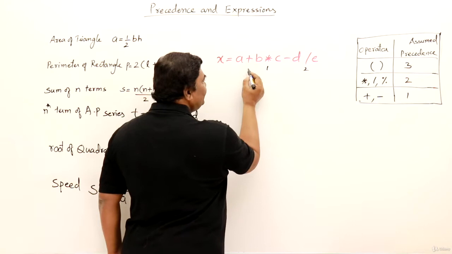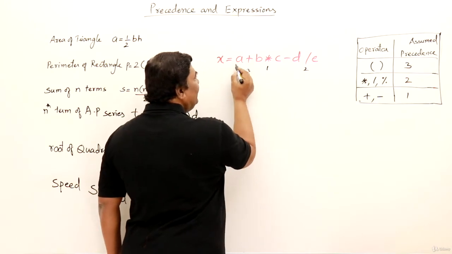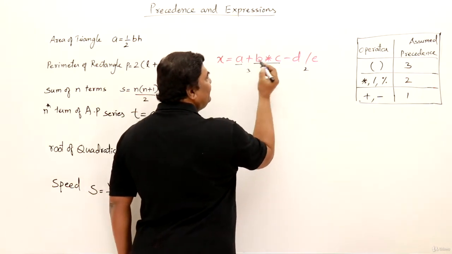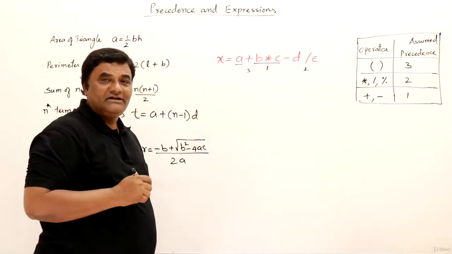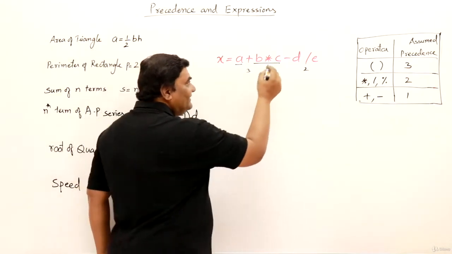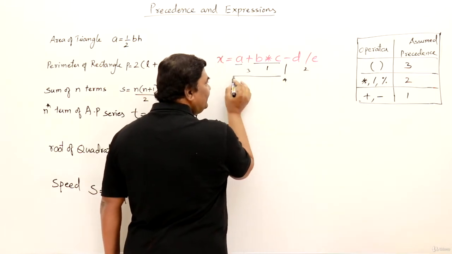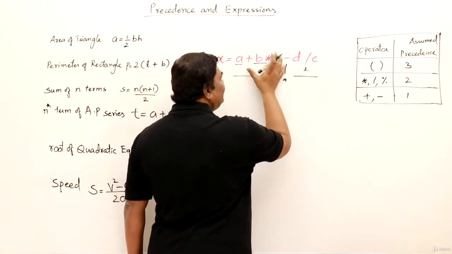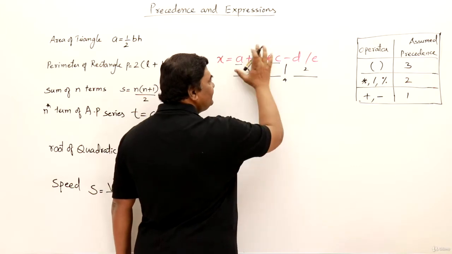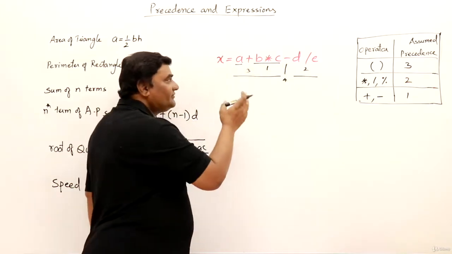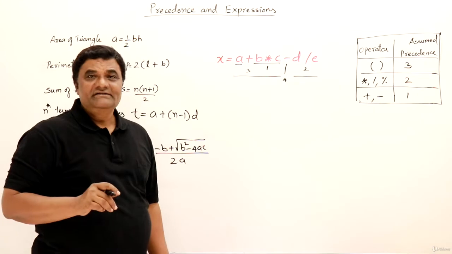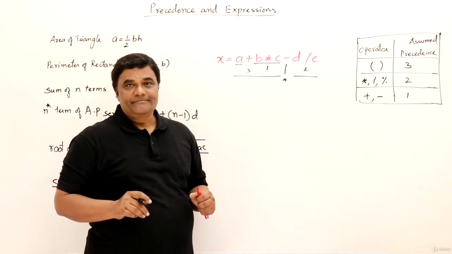This addition will add what? A with the result of B and C, because that is already multiplied and we already have the result. Then this will subtract what? This whole left-hand side and the right-hand side. Addition is already done, right? So this whole thing and then this one. This is how, depending on the precedence, the operations are performed.